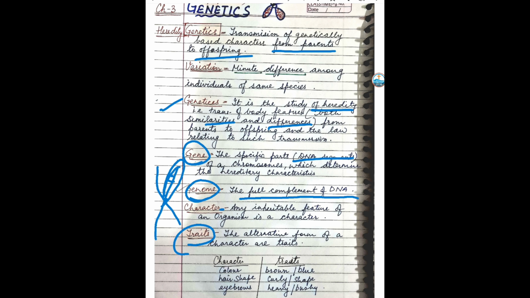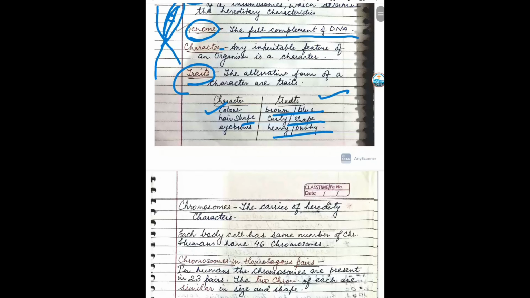For example, I have just given you an example. Traits are brown and blue, curly shape, heavy and bushy, and the character is color. So it is one of the conditions, like what type of color: brown hair, blue eyes. Then hair shape, curly hair, or eye shape, which shape it is. All right, eyebrows heavy or bushy. So these all depend upon the individual. It varies from one person to another.